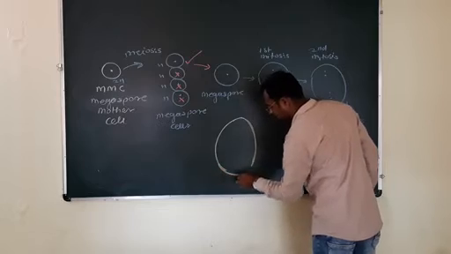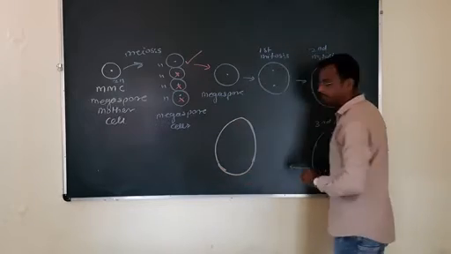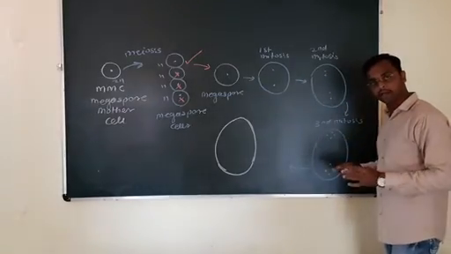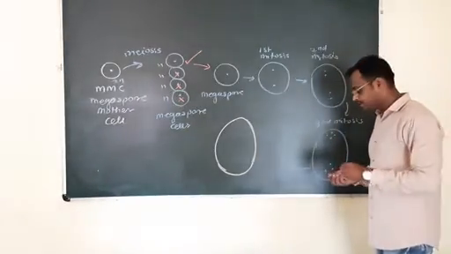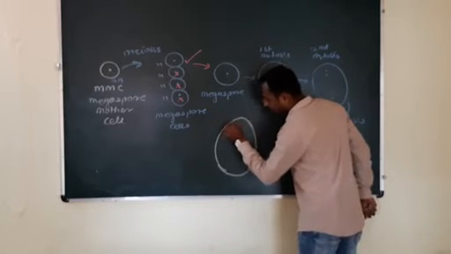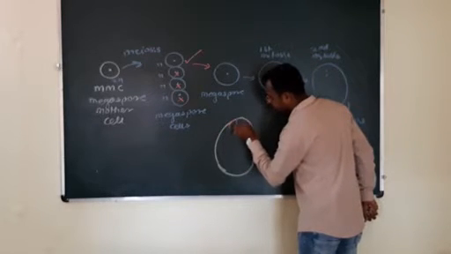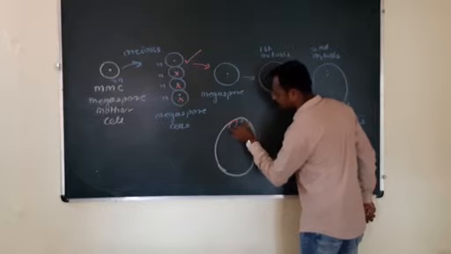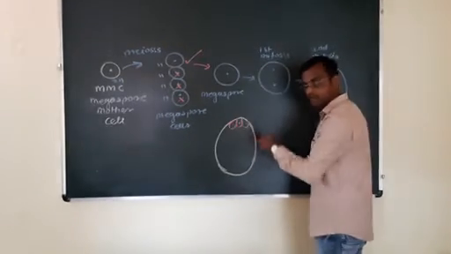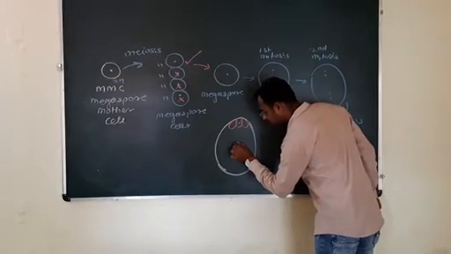Here is the female gametophyte. Now these nucleus get rearranged and cytokinesis takes place like this. Upper 3 nucleus forms these antipodal cells. One of the nucleus from the upper chalazal pole comes in the center.